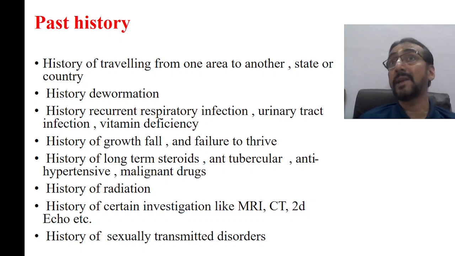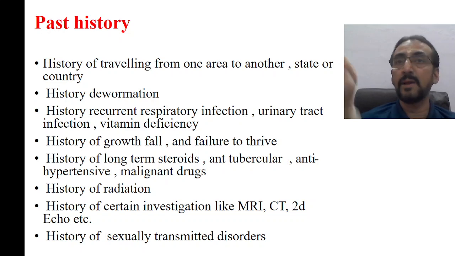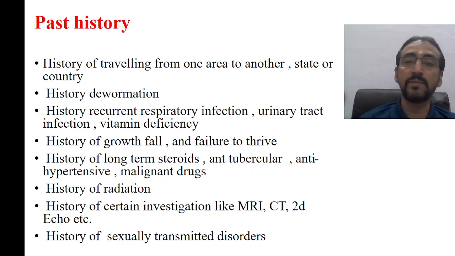Then history of recurrent respiratory tract infection has to be asked. History of recurrent urinary tract infection and history of any vitamin deficiencies. This has to be asked or inquired. Now the history of recurrent respiratory tract infection, I told that if there is a history of recurrent respiratory infection, it may be viral or it may sometimes be allergic. If viral, we know that we have got the growth chart. If allergic, then its own presentation will be there.